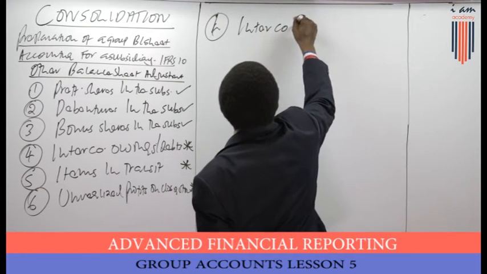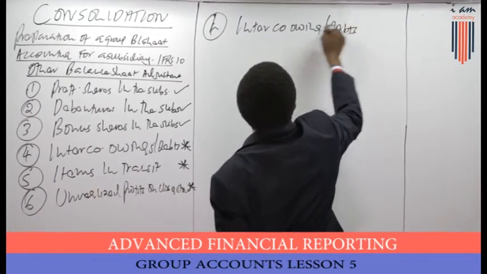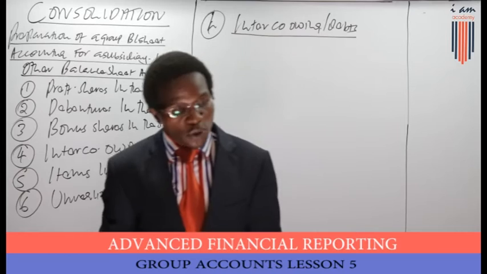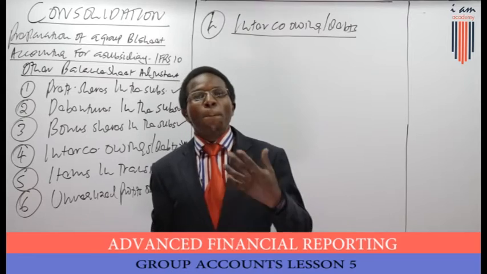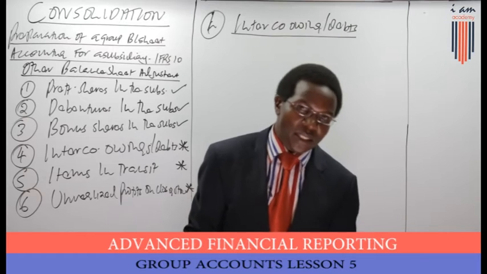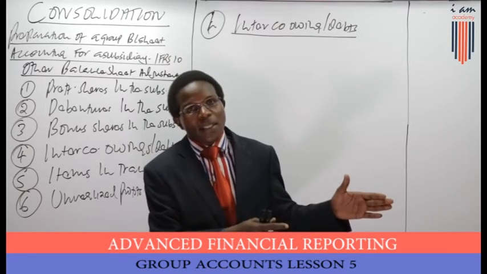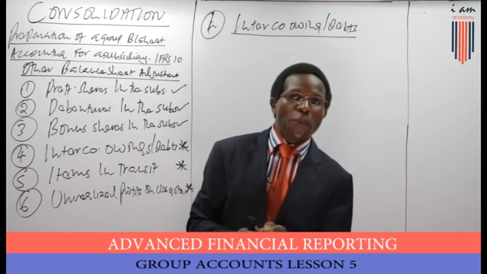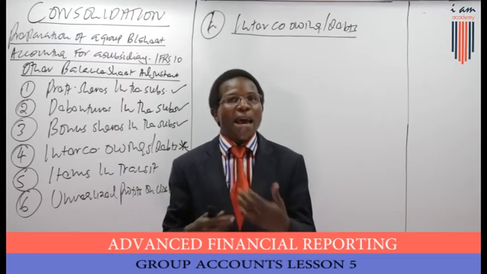Intercompany owing or debts. Now, one group member, you know, we are talking about the holding company and subsidiary, they are group members. One group member may owe another group member some amount at the balance sheet date. This same amount will be reported as a current asset on one hand and reported as a current liability on the other hand. For consolidation purposes, since they are group members, we should eliminate the intercompany owing, the like items.